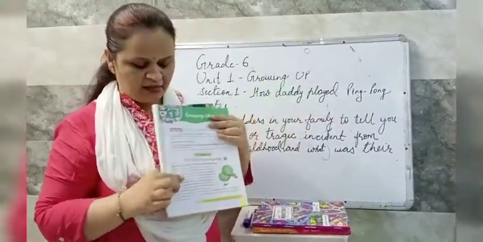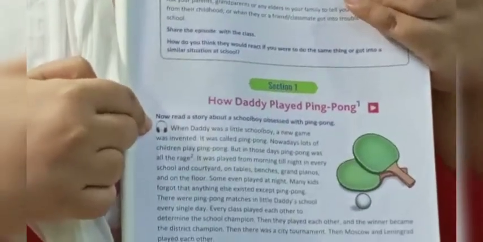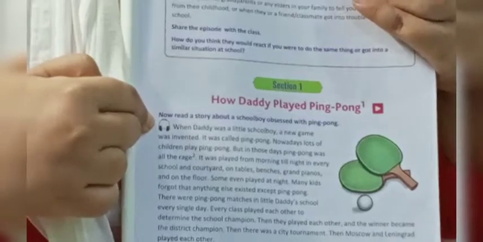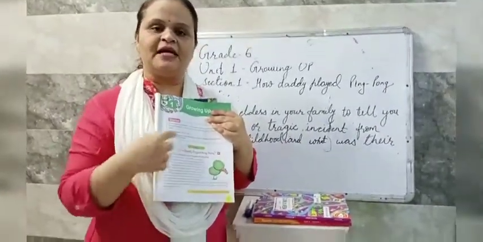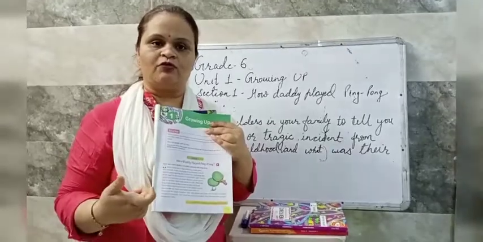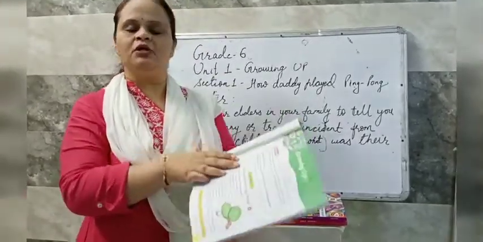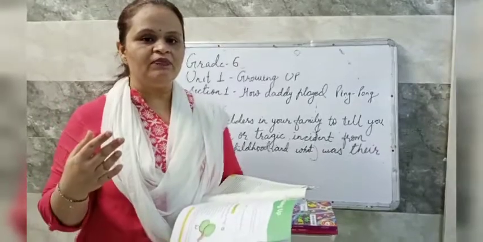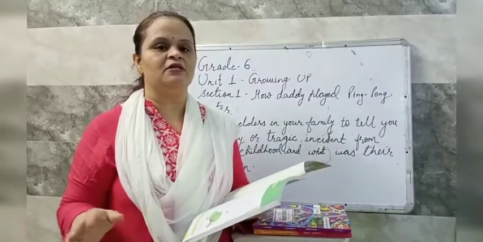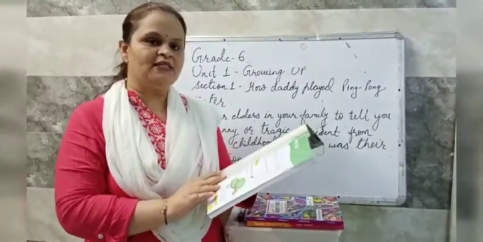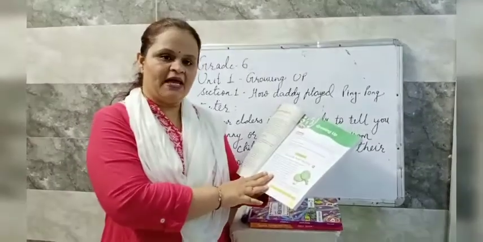Fine children. And you can see just from the first line where the text starts, here also the icon is given for the voiceover, for the audio. The audio icon is given. It means the voiceover of this text is also given at Oxford Arial. So you are able to listen to the voiceover, and please do that. It will improve your pronunciation also. You will not make any pronunciation errors. And also I suggest you go through the animation part.